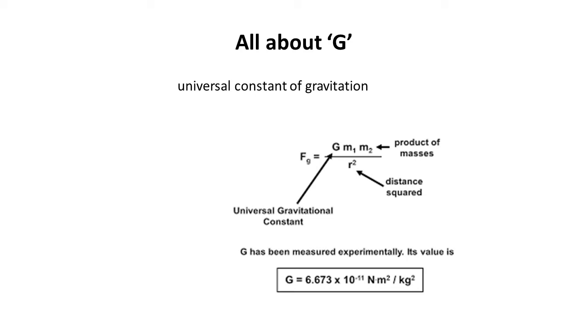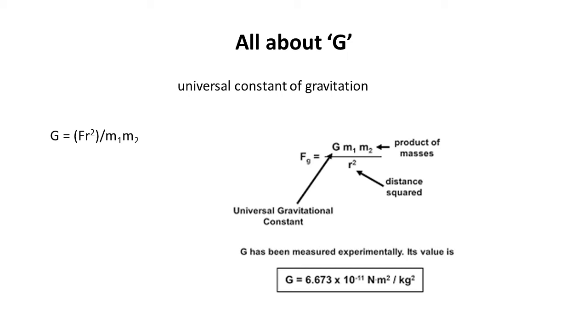Instead of writing m1 m2, you can even write down capital M and small m also, indicating masses of two objects under discussion. So, after rearranging the terms, you will get G equal to F r square upon m1 m2. Using this formula, one can find out value of universal constant of gravitation.